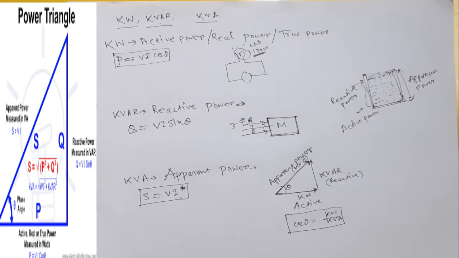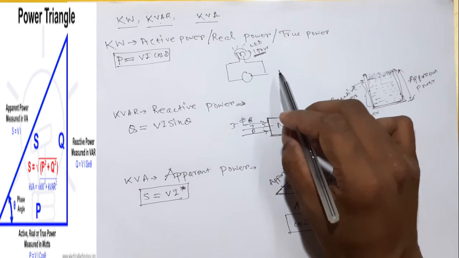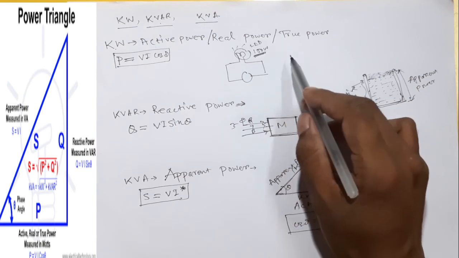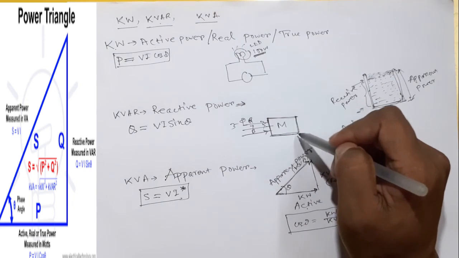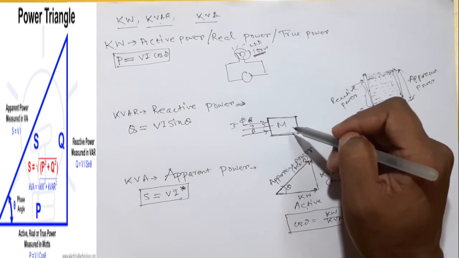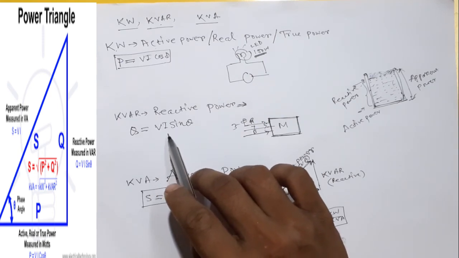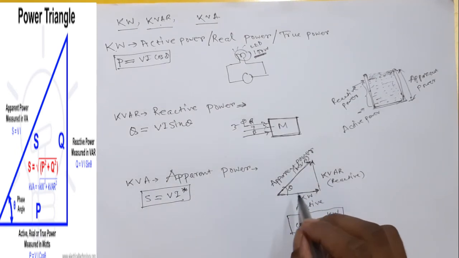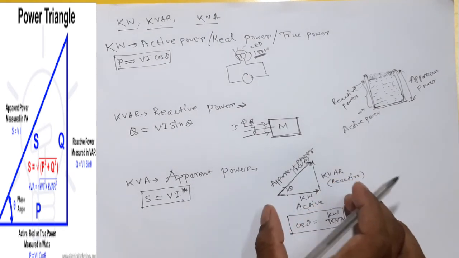if I summarize this lecture, the active power is that power which is really received by the electrical circuit or any kind of element where electricity is supplied. Reactive power is that power which is something like imaginary power, and it is necessary to operate the system. This is known as reactive power, written as Q, which is equal to VI sin theta or sin phi. And apparent power is the power which is the vectorial sum of active power and reactive power. This is called the power triangle.